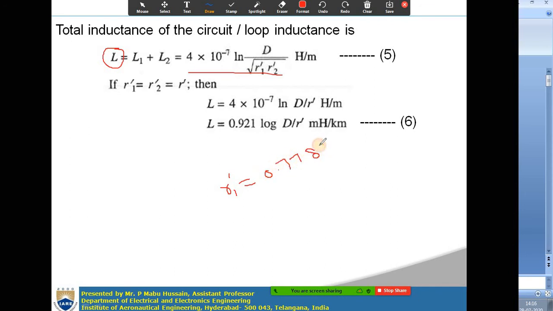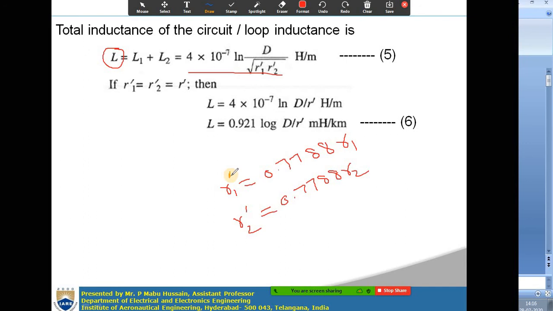Again here r1 dash value is equal to 0.7788 times the radius of the conductor, which is r1. Okay, in a similar way r2 dash is equal to 0.7788 times r2.